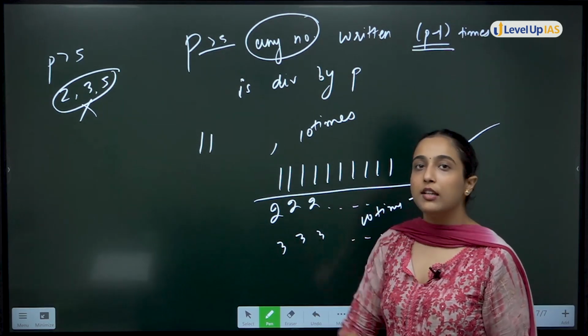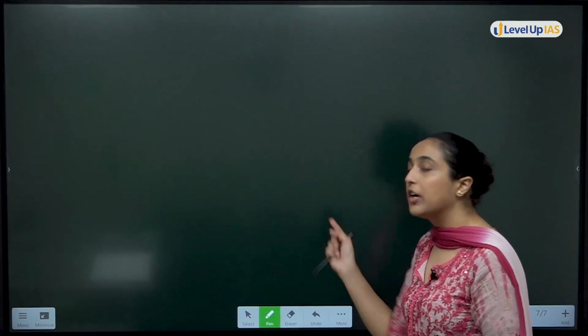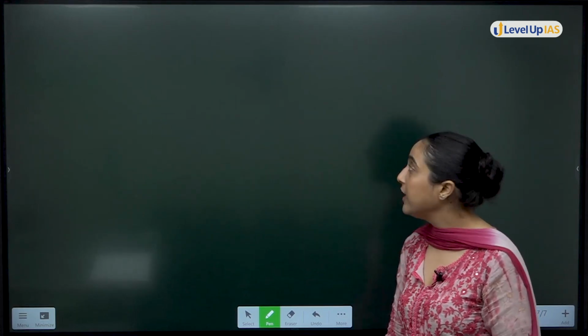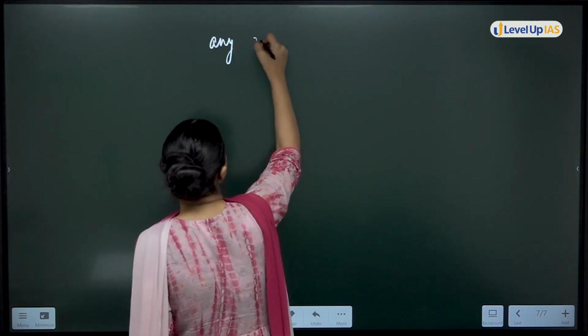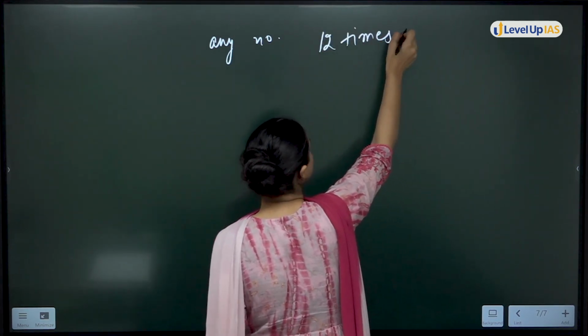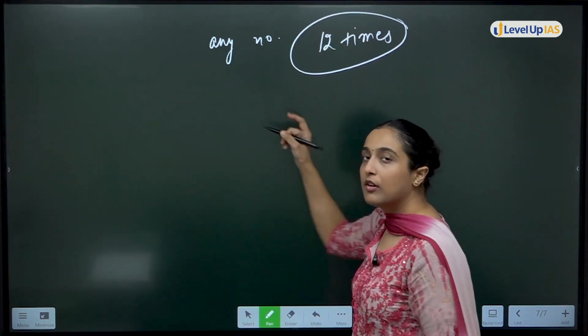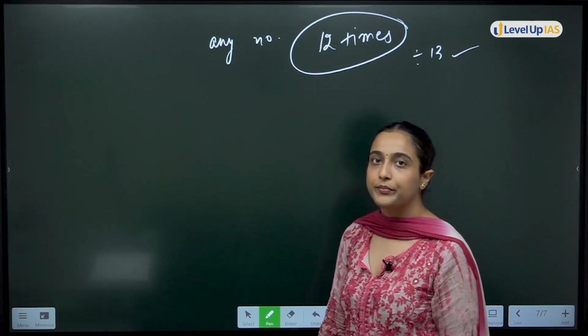So for 13, what will happen? 13 is also a prime, 13 is also greater than 5. So for 13, any number written 12 times, p minus 1, one less than 13, 12 times will be divisible by 13. Is this clear?